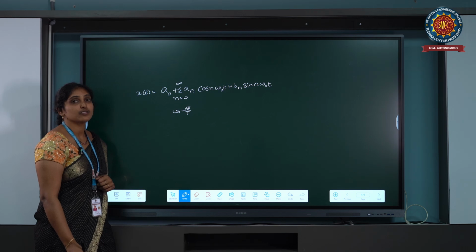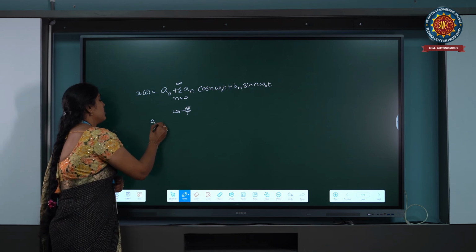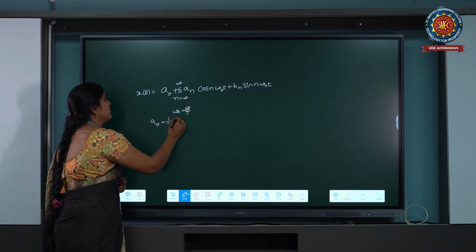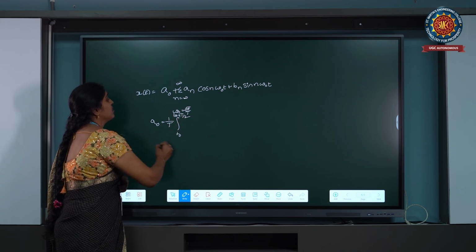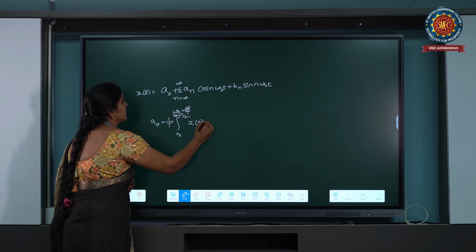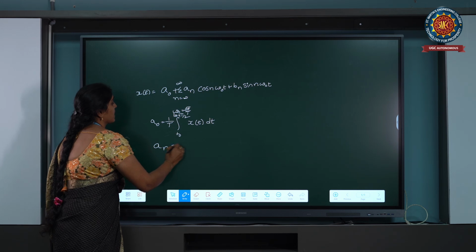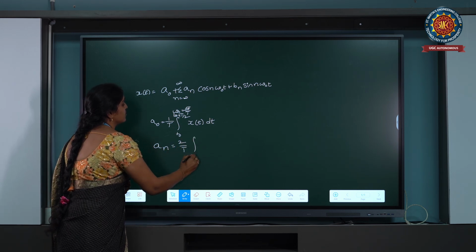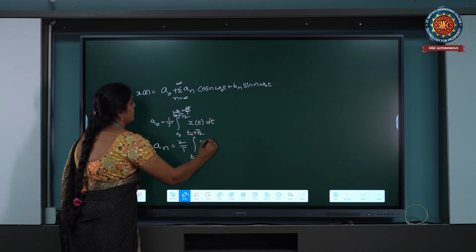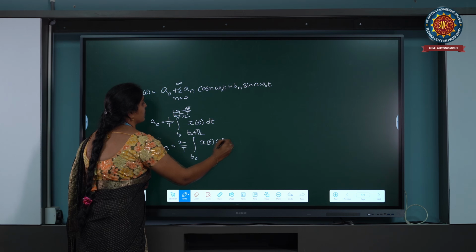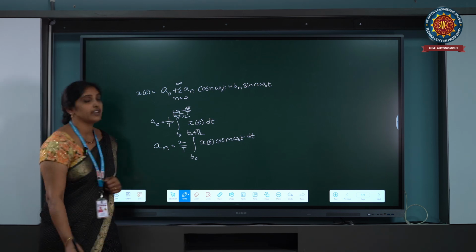Further, these coefficients are defined as follows. a naught equals 1 by T times the integration from t naught to t naught plus T of x of t dt. a n equals 2 by T times the integration from t naught to t naught plus T of x of t cos n omega naught t dt.